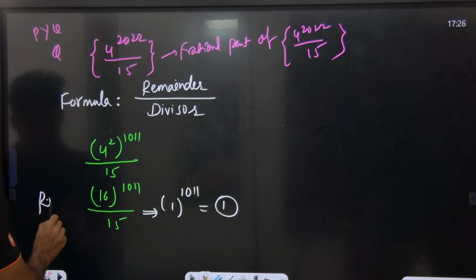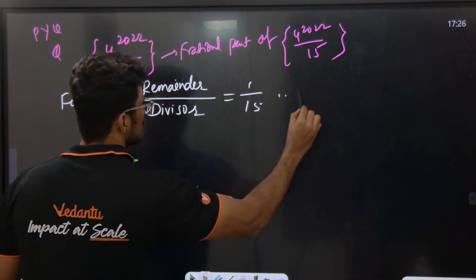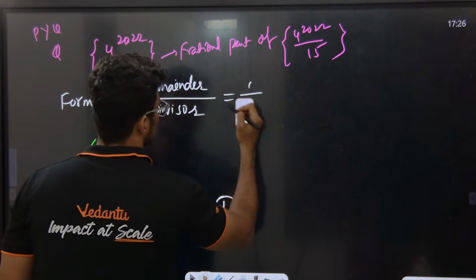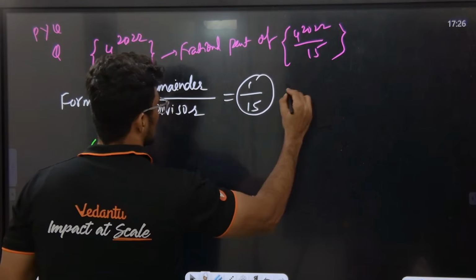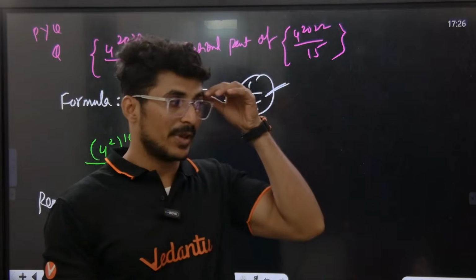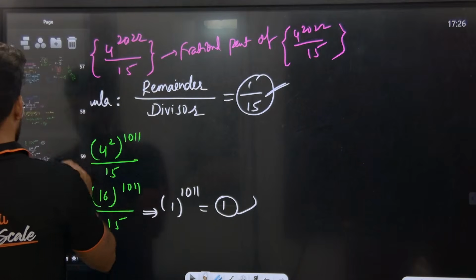What is the remainder here? Remainder is equal to 1. What is the divisor? 15. So this is the answer. Remainder is 1, 15 is the divisor, so 1 by 15 is the right answer. Whenever a question like this comes, always do remainder by divisor. Very simple, sir.